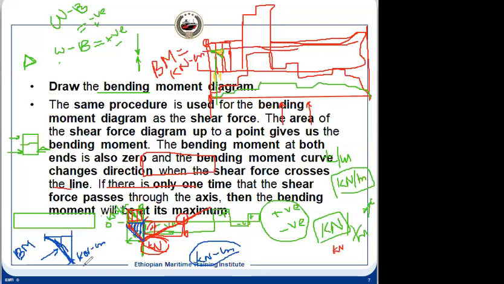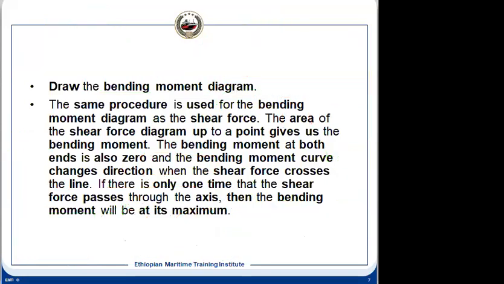So another thing which is important to us: where the shear force is 0, your bending moment is maximum. You will find this when you construct it. If you don't find that, it means some mistake has been made in the calculation or plotting. So it will always be that where the shear force is 0, the bending moment is maximum, and at the end the shear force and bending moment will be 0.